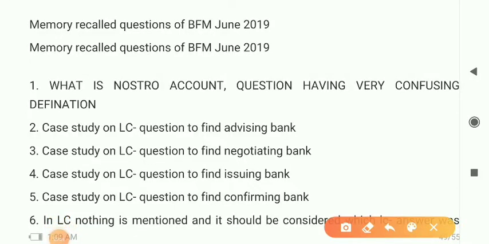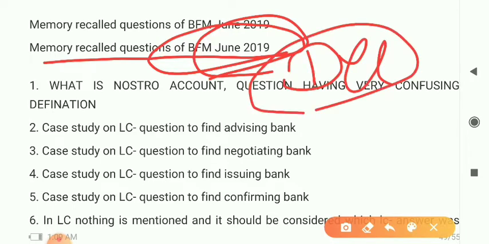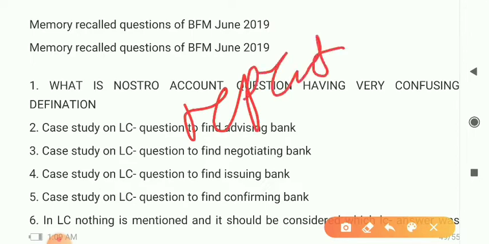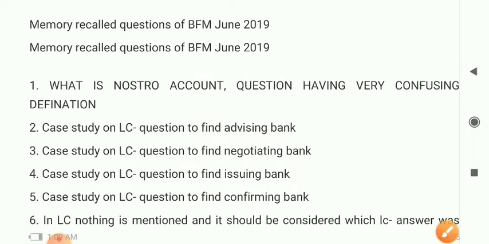So in this video we are going to discuss the memory recalled questions, that is BFM, that were asked in June 2019, right? And some of the questions we are also going to discuss from December 2000 of the previous one, right? So these are some questions which are asked commonly. इसमें हम ऐसे ऐसे जो क्वेश्चंस डिस्कस करेंगे, इसमें से मोस्टली जो क्वेश्चंस है आपका रिपीट होता है, मतलब पैटर्न will be repeated, right? So let's start this video.